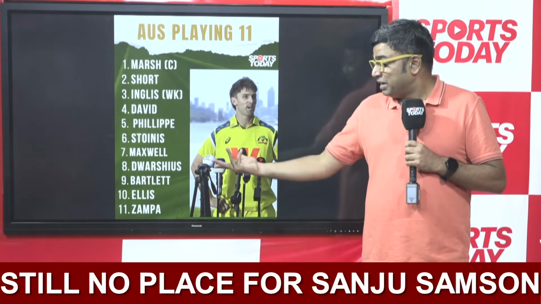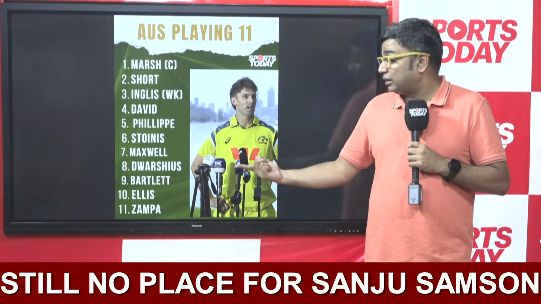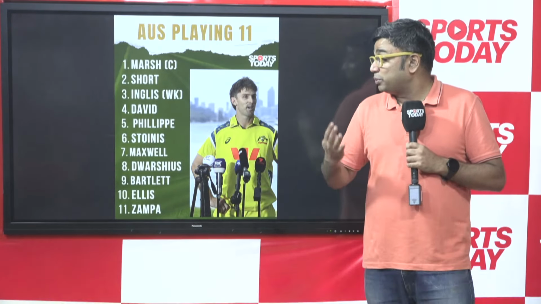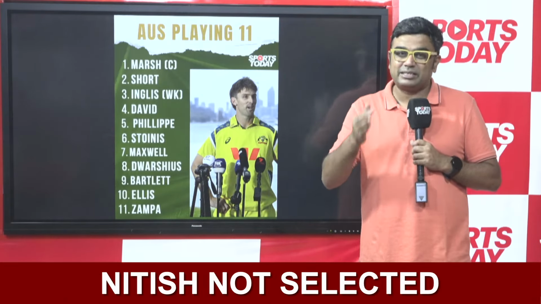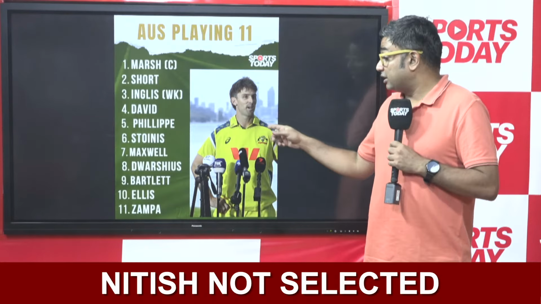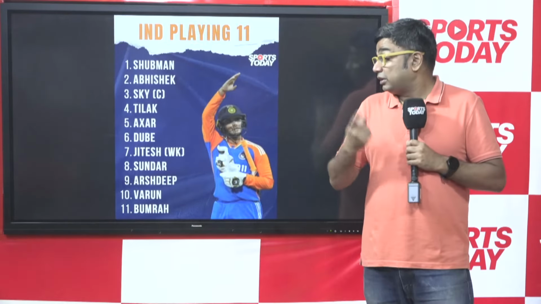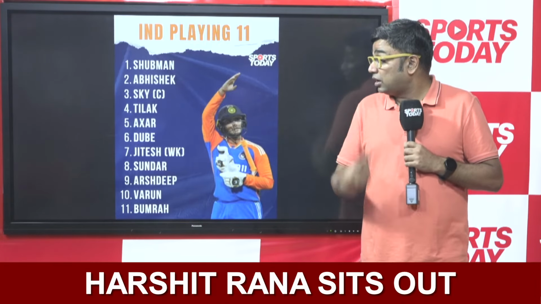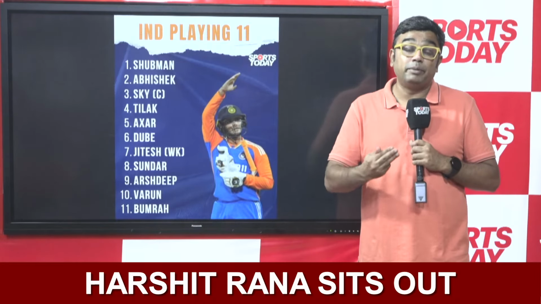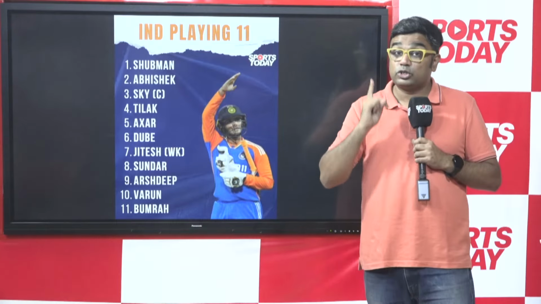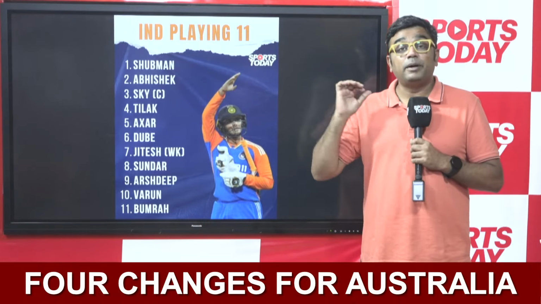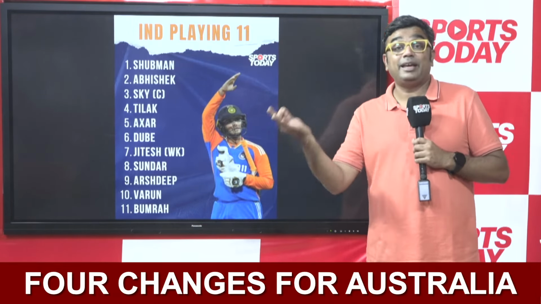Australia's bowling is threadbare. Dwarshuis is there, Bartlett is there, Ellis is there, Maxwell, Stoinis, Zampa. They've got a well-rounded bowling attack, but yes, the experience factor is not there. On the other hand, Varun Chakravarti, Washington Sundar, Akshar Patel, they all have a big role to play here. Will Shivam Dube continue to bowl because in the last game he was taken for runs? Arshdeep and Bumrah sort out your power play.